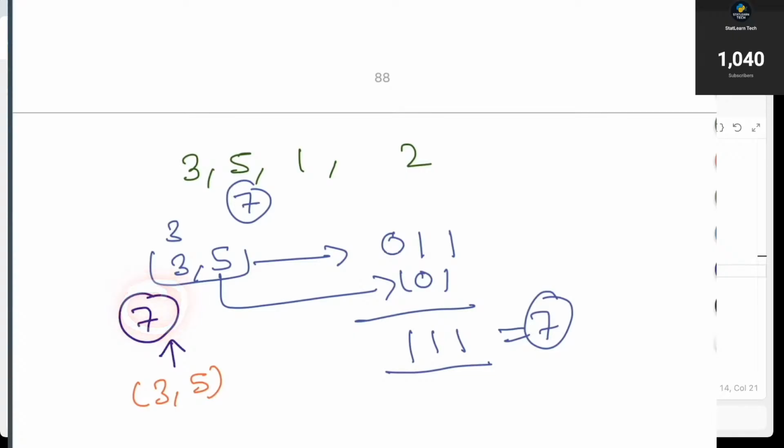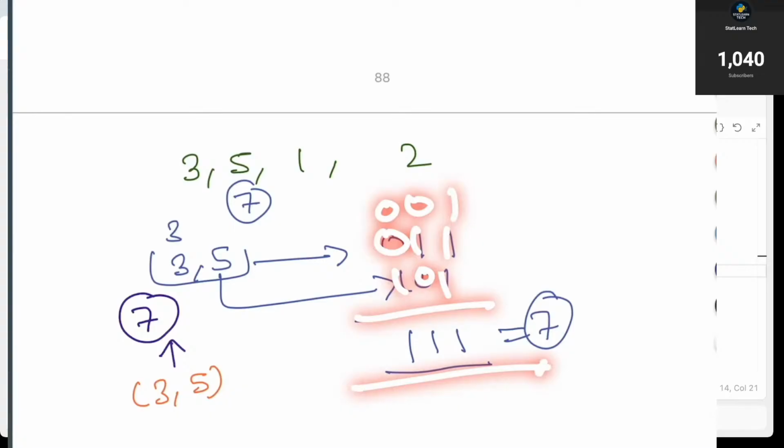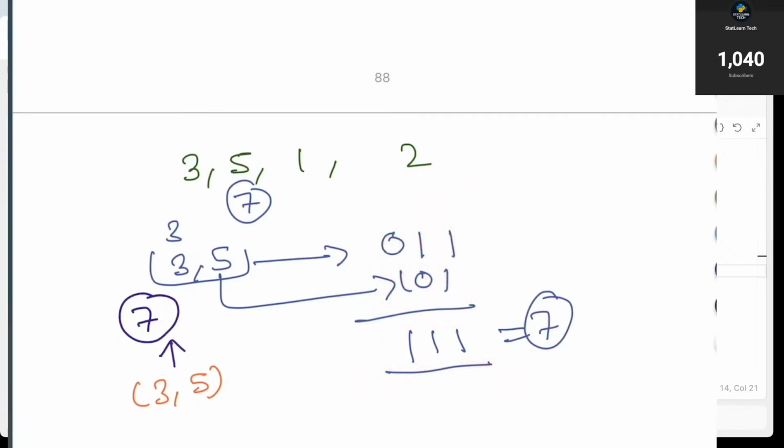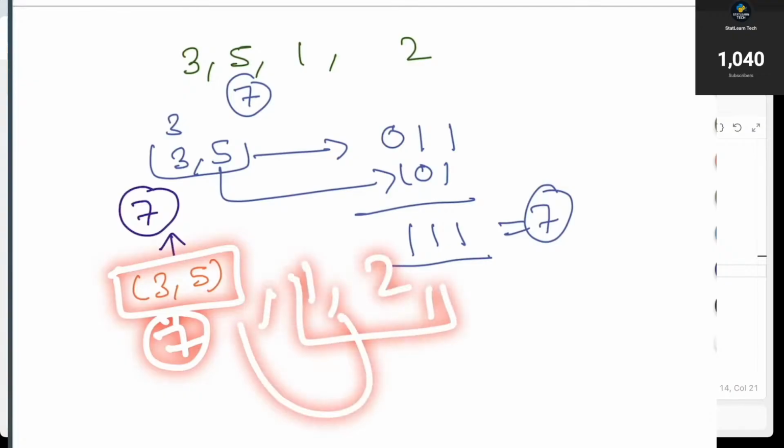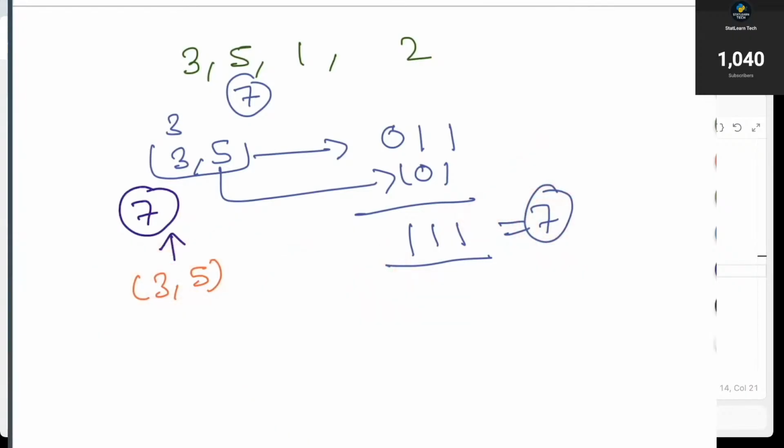I don't need to count it, and the reason is, if I add 1 into this, the bitwise or will be 0 1 1 1, 0 1, and then 0 0 1. This will again be equal to 1 1 1, right? Your bitwise or will never be more than 7, because 7 is the max. So if I have a subset whose bitwise or is 7, and I try to add elements, then all the new subsets created are going to have bitwise or equal to 7, right? So for those subsets, I don't need to recount, and that's what we are trying to achieve here.